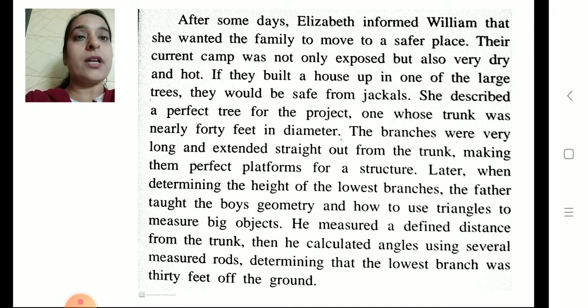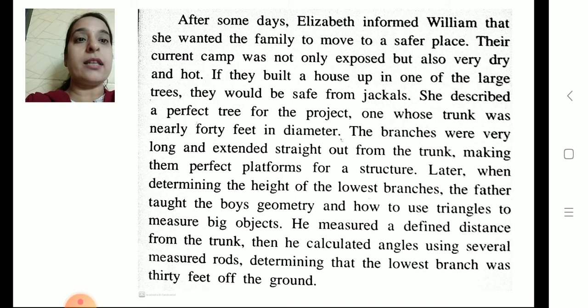She described a perfect tree for the project, one whose trunk was nearly 40 feet in diameter. The branches were very long and extended straight out from the trunk, making them perfect platforms for a structure.